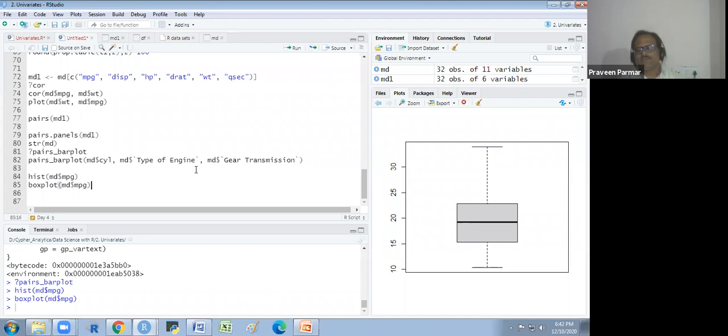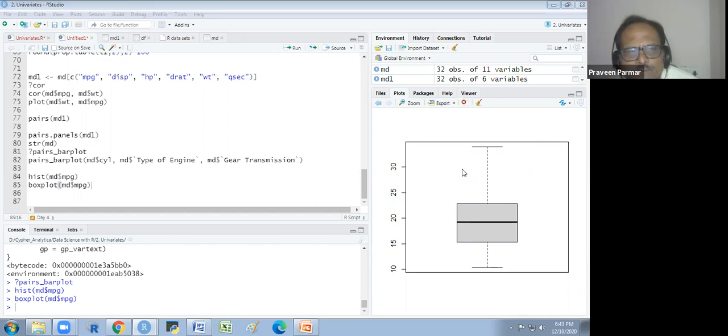Something remains, that is the missing value and the outliers treatment that we will discuss tomorrow on Friday. How to remove the outliers and how to give the treatment to the missing values. That portion only remains. So we said we take some more data and we do it.